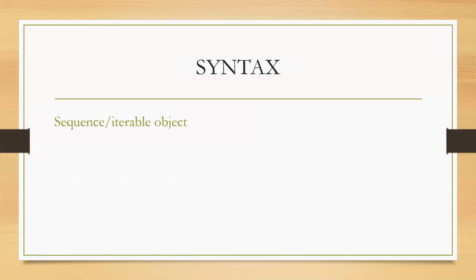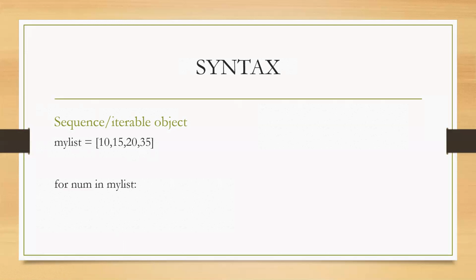So this is how for can be used in Python, either with a sequence object or with the range function. Let us have an example of how for works with a sequence or iterable object. For that, we shall consider a list. Here you can see the variable name is mylist, which contains 4 values: 10, 15, 20, and 35. Now we are writing a for loop: for as a keyword followed by the variable name num in mylist.